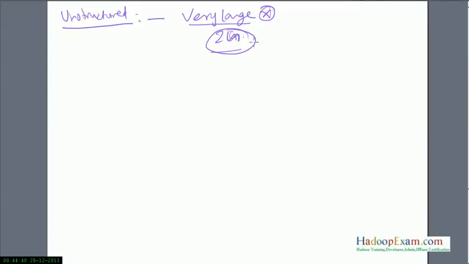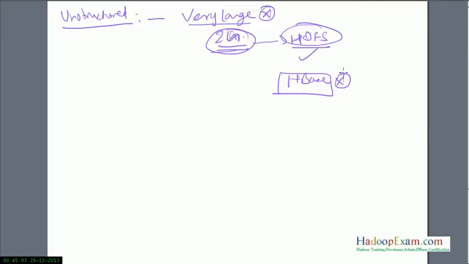You should directly use HDFS rather than the HBase database. Whenever you want to store unstructured data bigger than 2 gigs, it's better to use HDFS directly. HBase is not the right choice for this purpose.